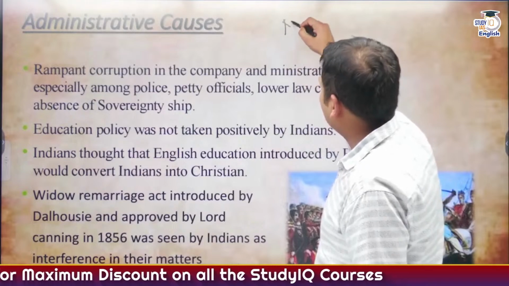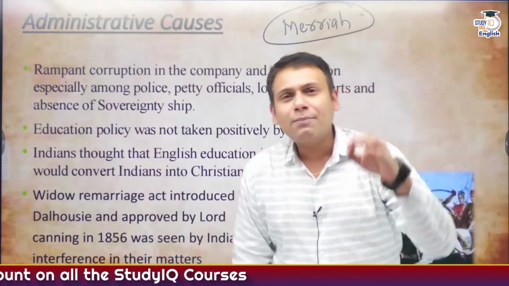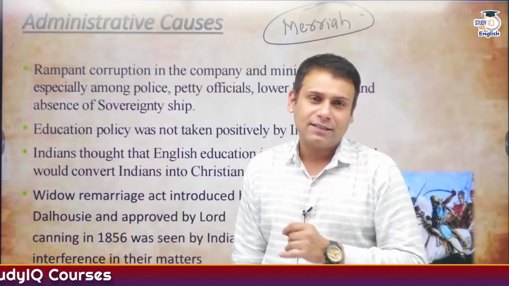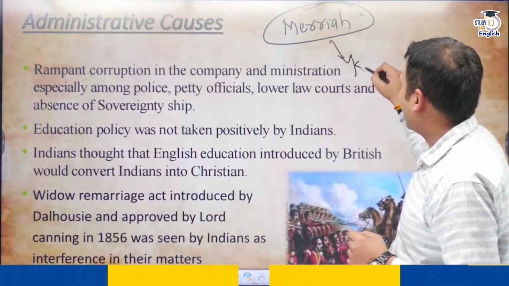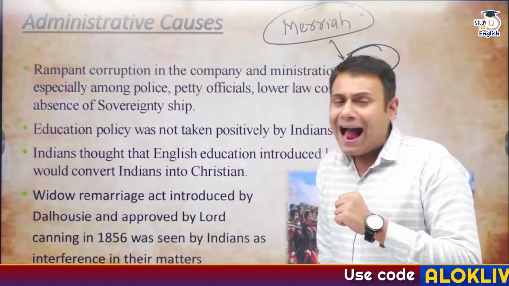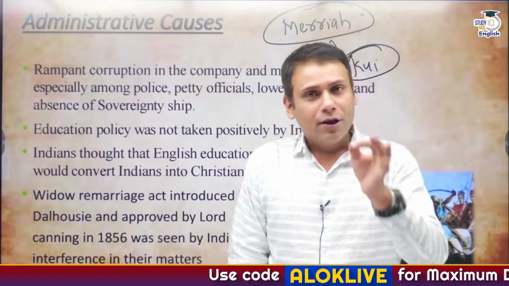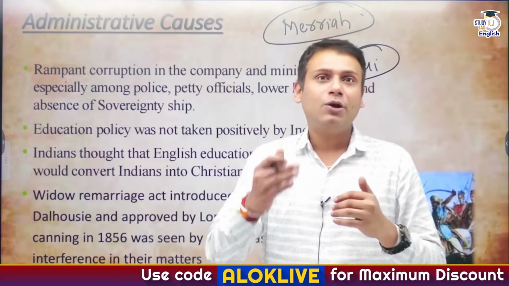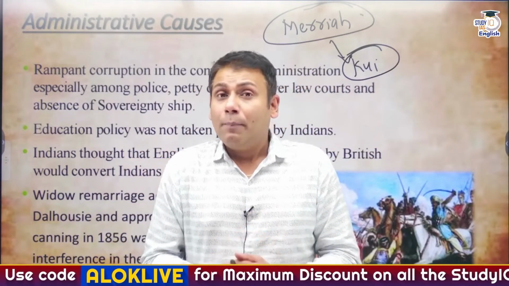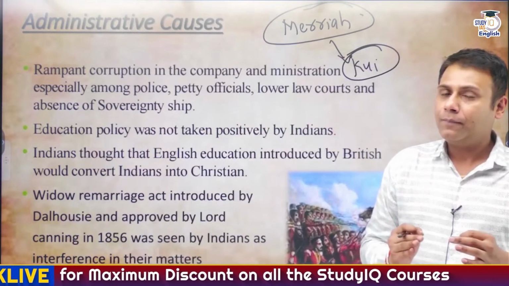Apart from this, administrative causes. I'll give you a few examples. There was a system called Maria system. If you remember, Lord Harding, there's a system called Maria system, often referred to as the human sacrifice system. This system was practiced by the Kand tribe or Kui tribe. In Maria system, they went for human sacrifice, and Lord Harding stopped this practice. So there was an uprising referred to as Kand uprising or Kond uprising or Kui uprising. Correct. Because the tribals felt, who are Britishers to interfere in our tribal policies.